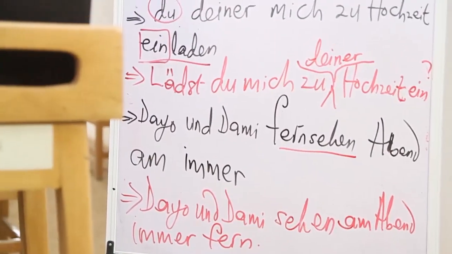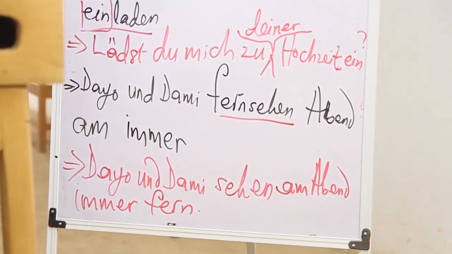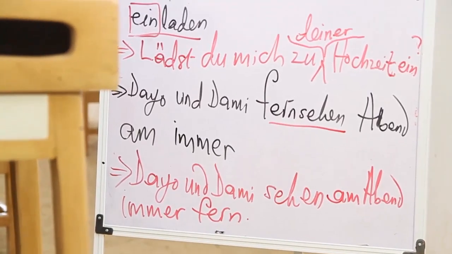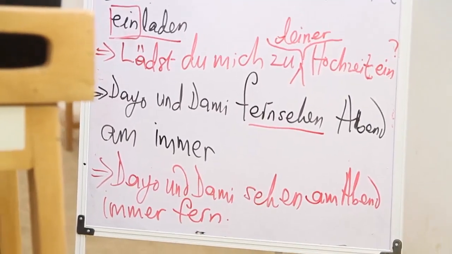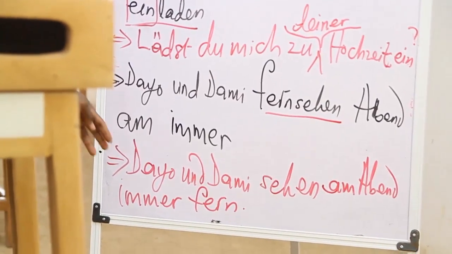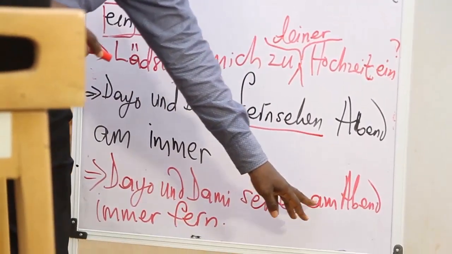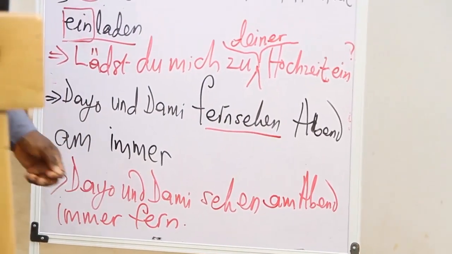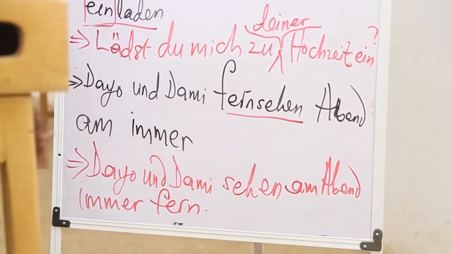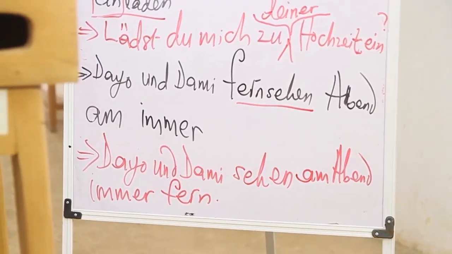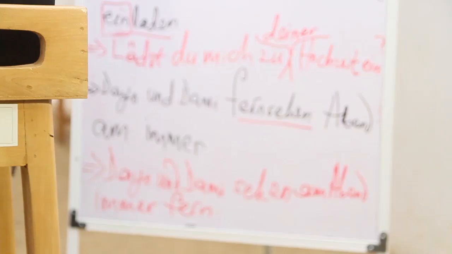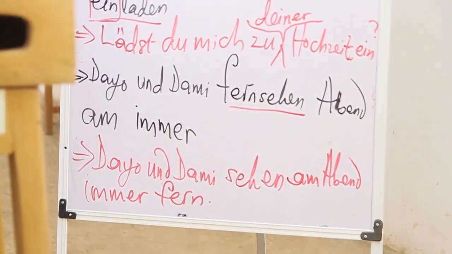Say it after me again. Dio und Dami sehen am Abend immer fern. Okay? Dio and Dami watch television every evening, or they watch television every evening. Dio und Dami sehen immer am Abend fern.